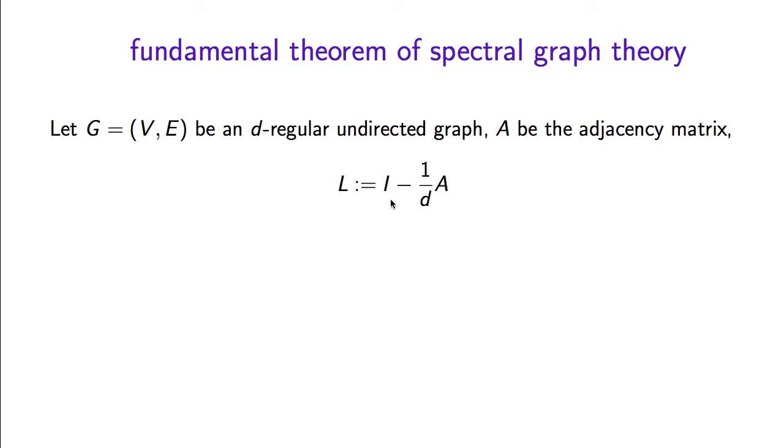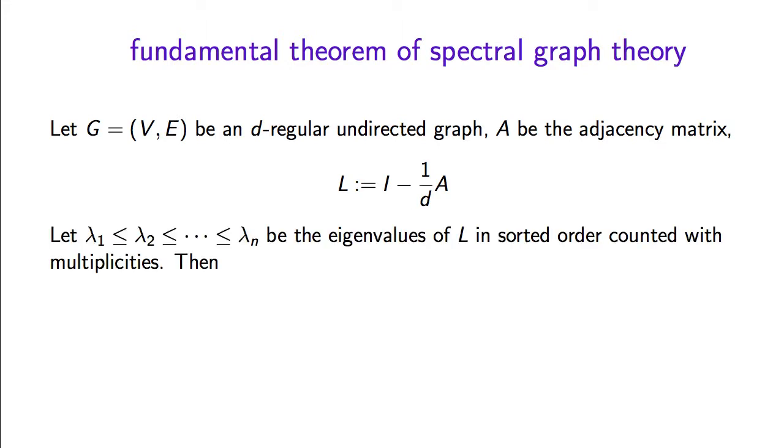So let's normalize the matrix according to this definition. This new matrix is called the Laplacian matrix of the graph. In entry ij, off the diagonal, there is 0 if ij is not an edge and minus 1 over d if ij is an edge. On the diagonal, the entries ii will be 1. We will see later why this is a useful definition of a matrix.